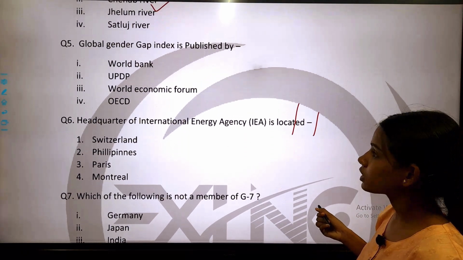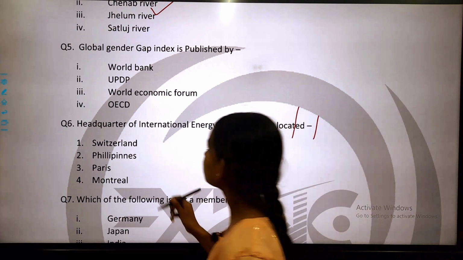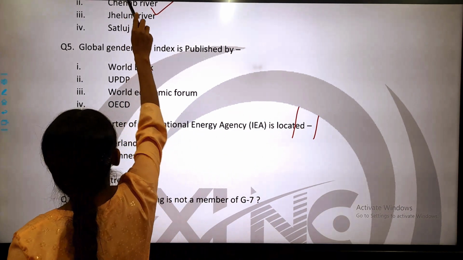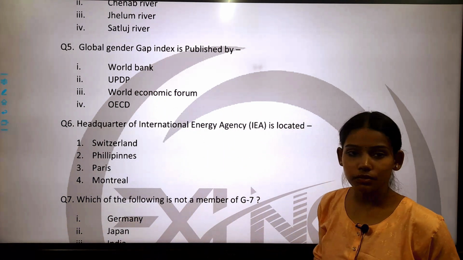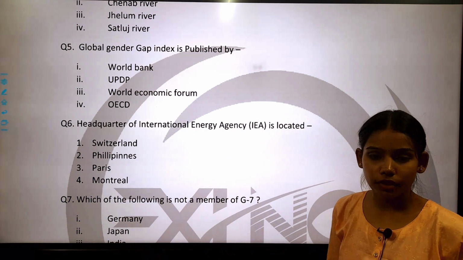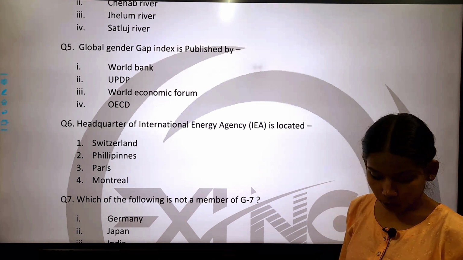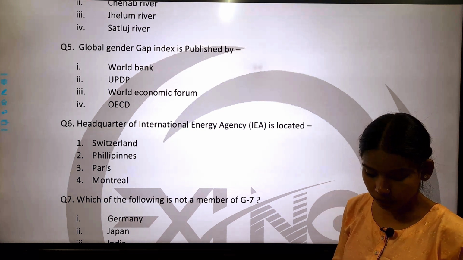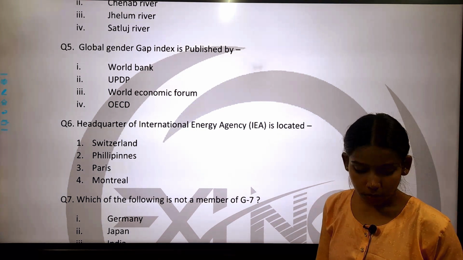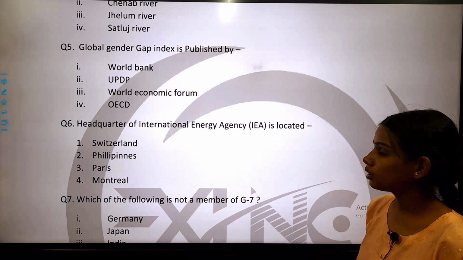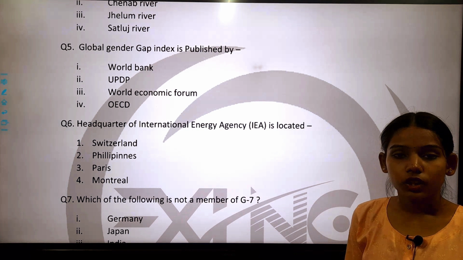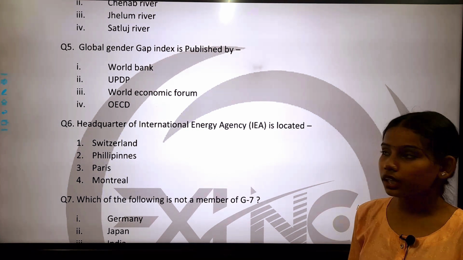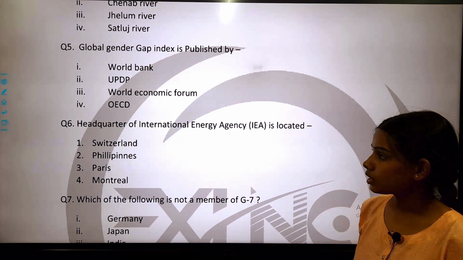Now come to the next question, question number 5. So this is question number 5, students. Global Gender Gap Index is published by number 1 World Bank, number 2 UNDP, number 3 World Economic Forum, and number 4 OECD.